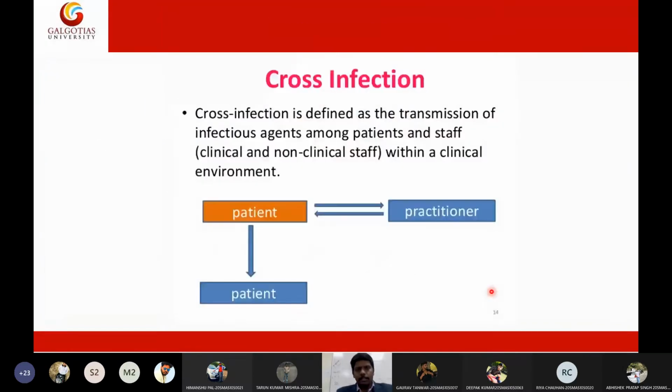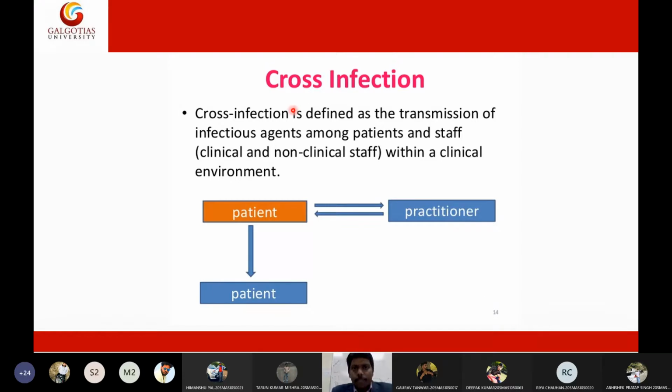Then I discussed the definition of cross infection. What do you mean by cross infection? Cross infection is defined as the transmission of an infectious agent among patients or between healthcare workers, who can be doctors, nurses, or other clinical or non-clinical staff. When a patient acquires a new infection due to the hospital environment, those kinds of infections are called cross infection. Can anyone say another name for cross infection? What is the other name for cross infection?